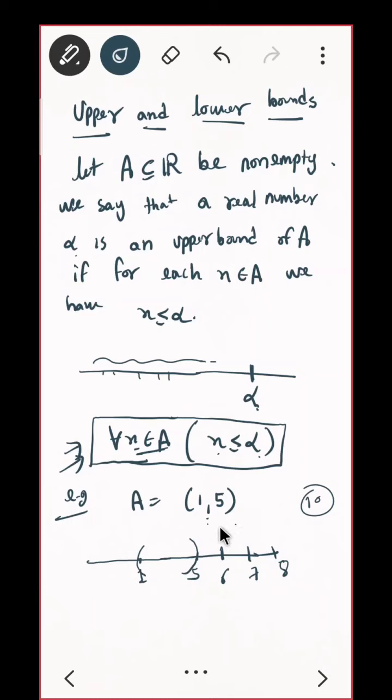See, I'm saying, what do you mean by upper bound first? What do you mean by alpha is an upper bound? Do you understand the definition first? That means I'm having a set here, 1 to 5, correct? What are the elements of the set? All the real numbers except the endpoints.